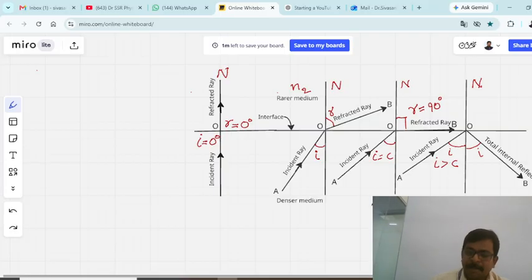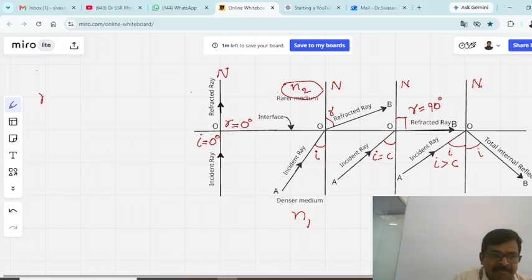Now let us apply Snell's law of refraction. Let the refractive index of the denser medium be n1, and the refractive index of the rarer medium be n2. Applying Snell's law, we have n1 sin i equals n2 sin r, where i is the angle of incidence and r is the angle of refraction.